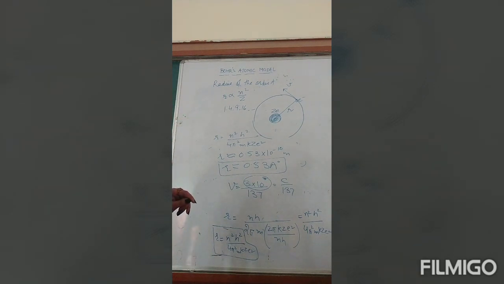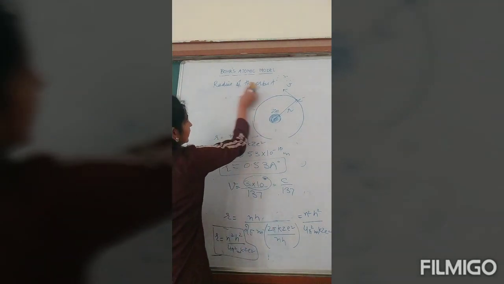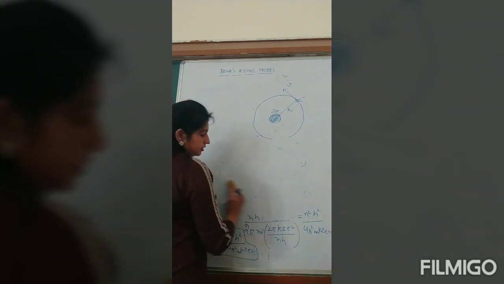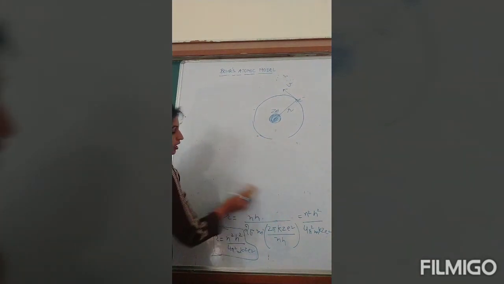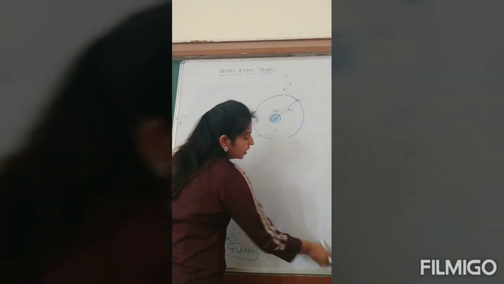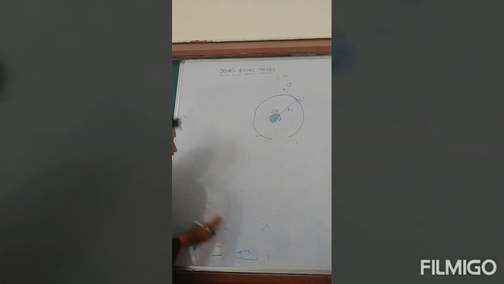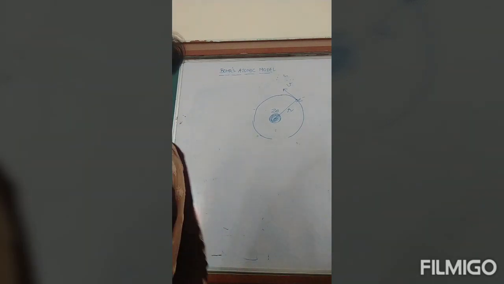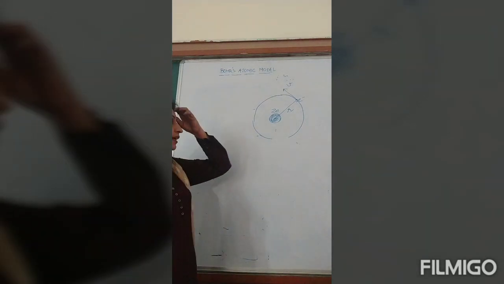Next is the total energy of an electron in an orbit. Okay, so what is the total energy of an electron in the orbit? Now from the same diagram, till the time I am erasing the board, think about which two types of energy an electron possesses while revolving in an orbit. Okay, now check whether you are correct or not.